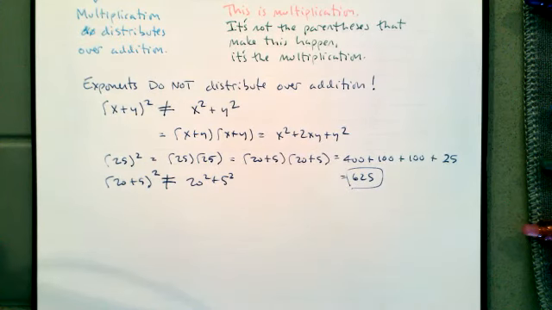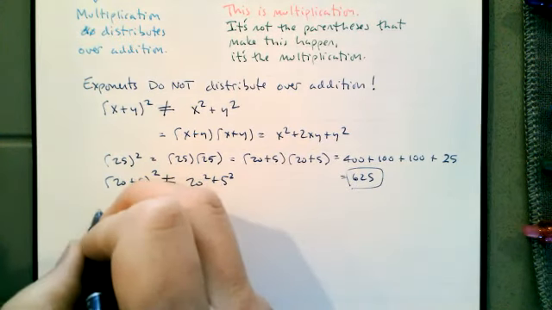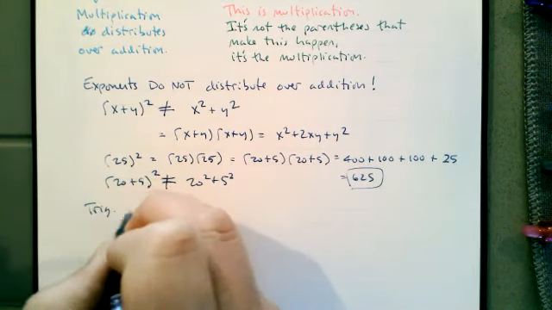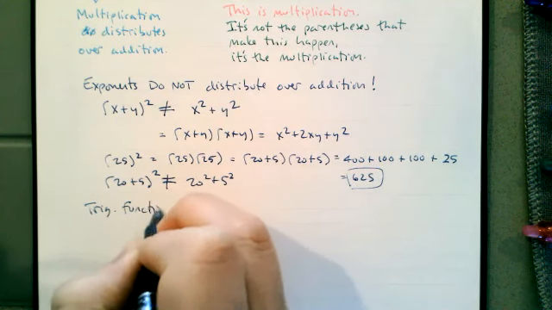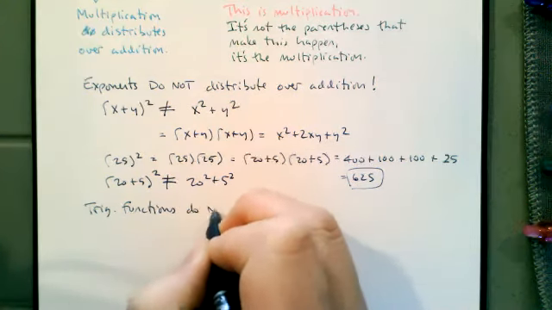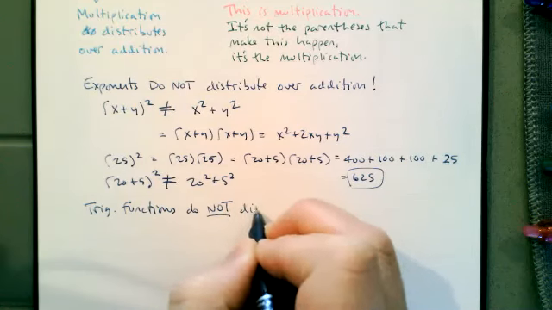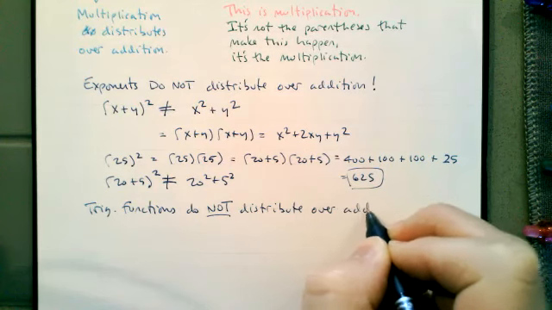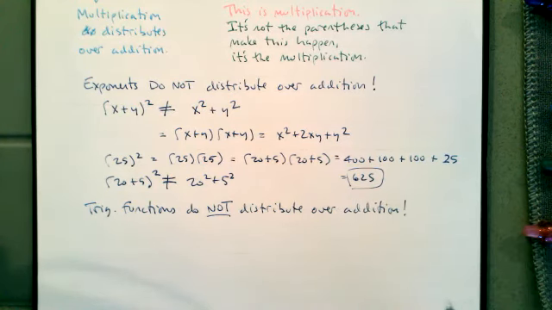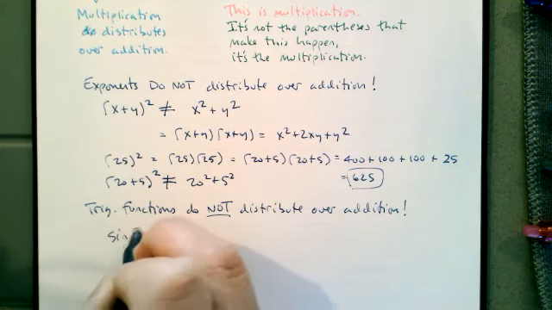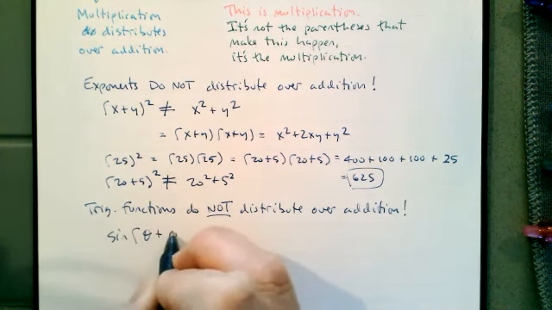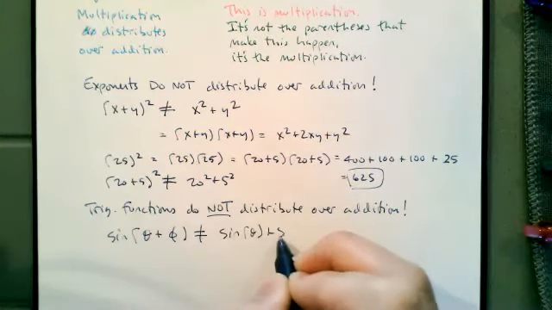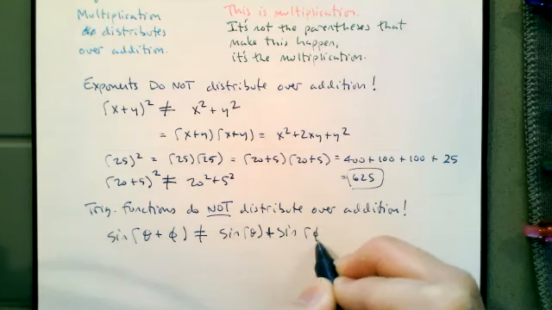Furthermore, this is relevant to our interests. Trig functions do not distribute over addition either. So if I have the sine of, say, theta plus phi, this is not the same as sine of theta plus sine of phi.